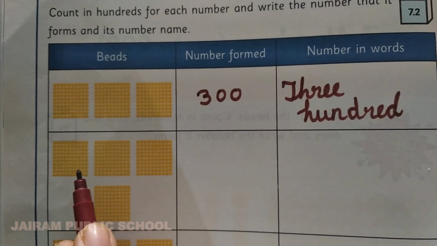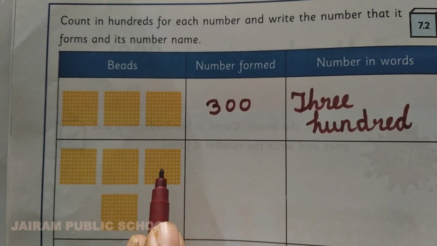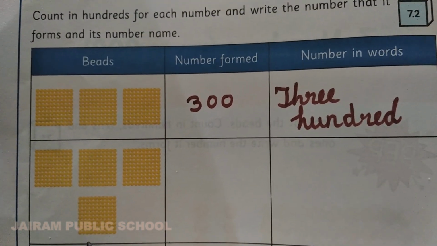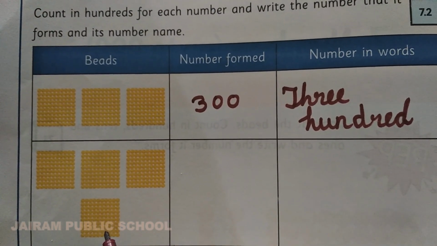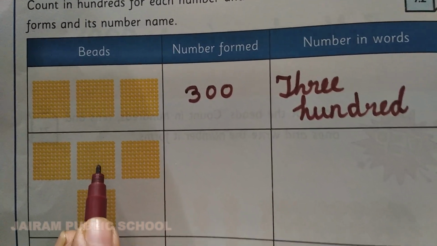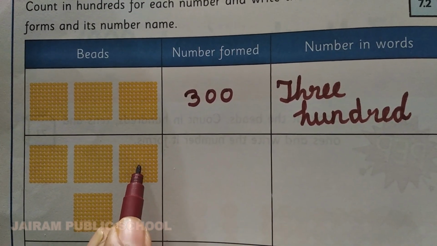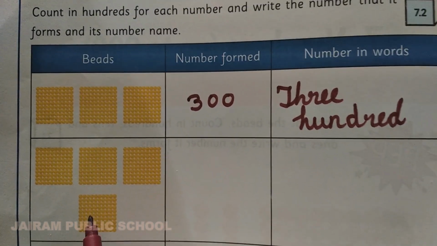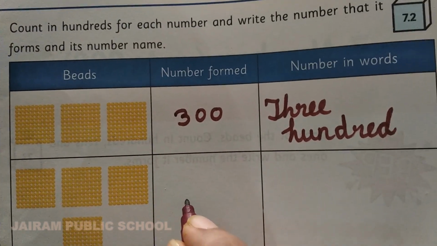See here. This one we call 100. How many hundreds are there? Yes, super, very good, 400. This one is 100, this one another 100, 200, another 100, 300, and another 100, 400.